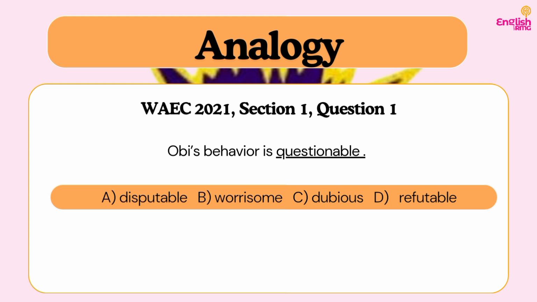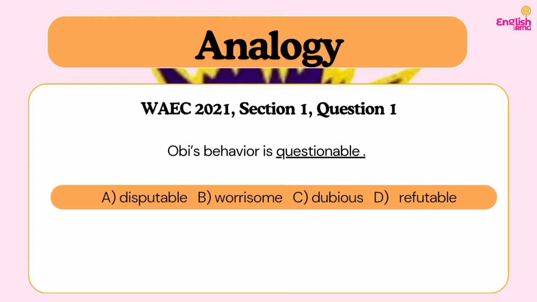We use disputable in the context of, maybe you are trying to give us a fact or a concept, and then we say, oh, this is disputable. That is, I can have other facts to refute it. Worrisome does not mean that something is questionable. It means that it's disturbing. Do you understand? Refutable means the same thing as disputable.